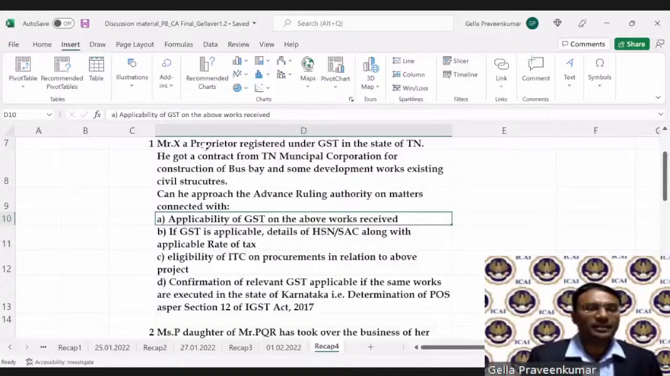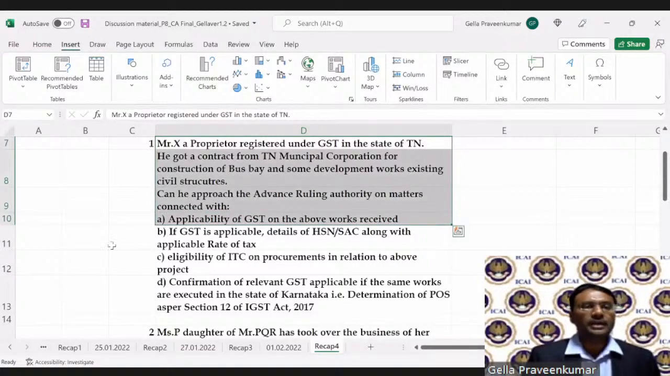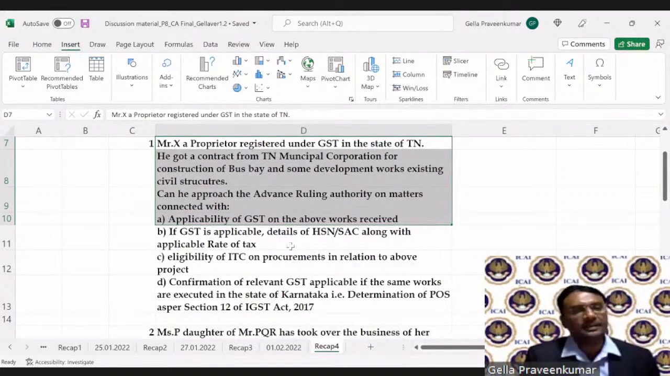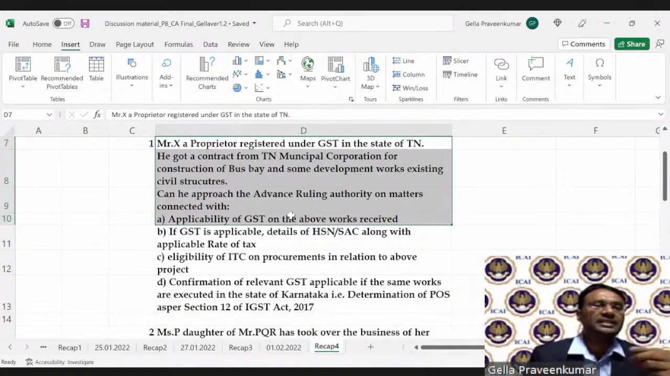Let's start with point A. What Mr. X is asking is the applicability of GST on the above works. Question to you, students: can Mr. X ask a question under Section 97 in advance ruling with respect to applicability of GST? When I say applicability of GST, he will ask what activity he has done, is it a supply, if it is a supply whether GST needs to be paid, and was there any exemption notification. So what would be your answer for clause A? Yes or no?